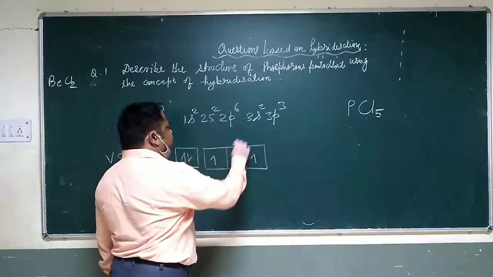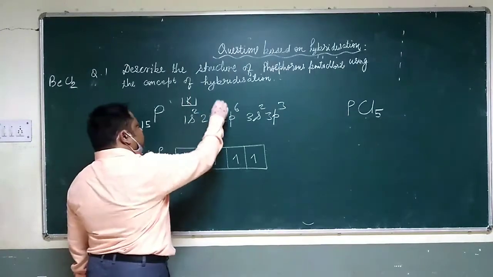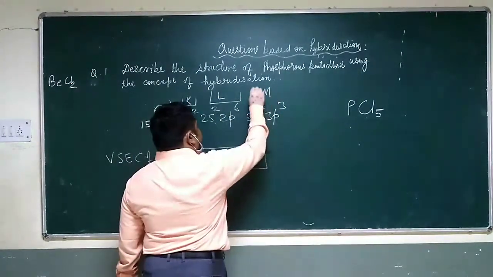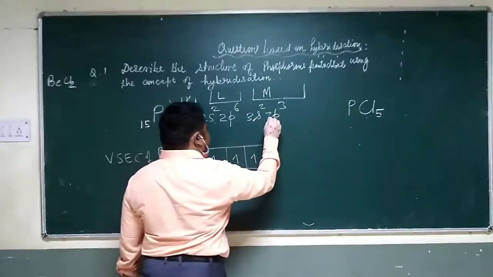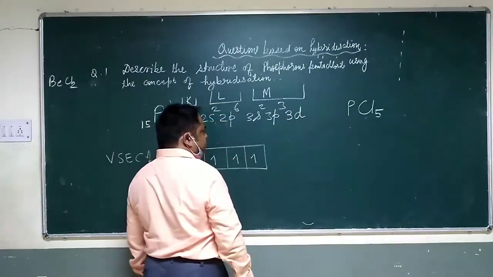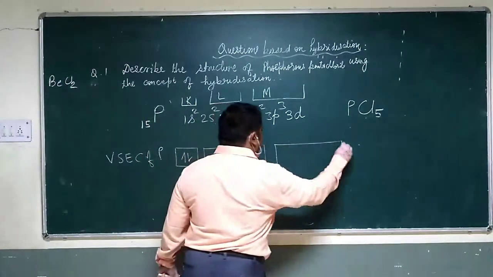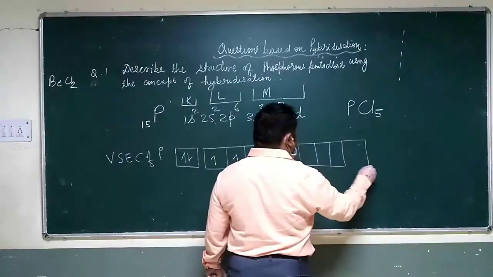But here since the third shell is there, this is the K shell which you studied in class 9. This is the L shell. This is the M shell. In the M shell, 3s will also be there, 3p will also be there, and 3d will also be there. So there is a 3d orbital also, and the d orbital has 5 suborbitals.